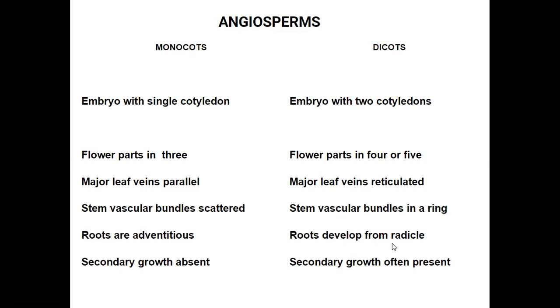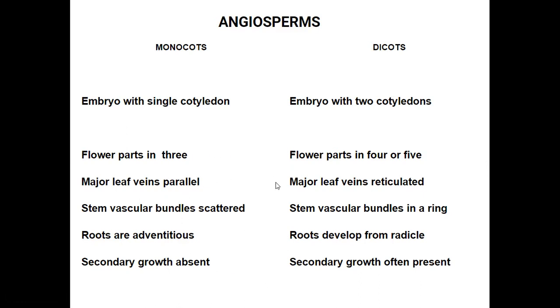The tap root system develops from the radicle, which is part of the embryo. So the radicle developing into a root is called the taproot system, present in dicotyledons. And secondary growth is absent in monocotyledons, while secondary growth is present in dicotyledons.